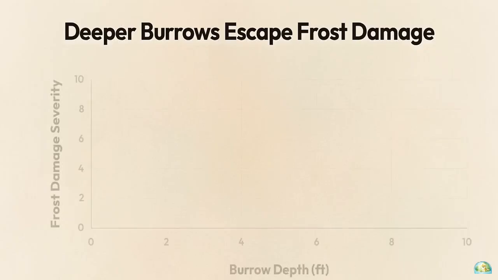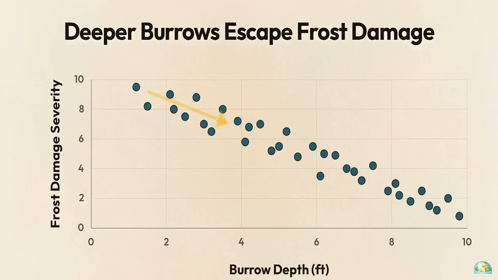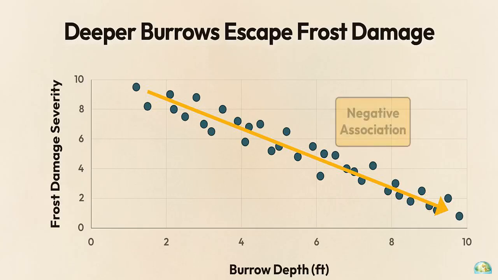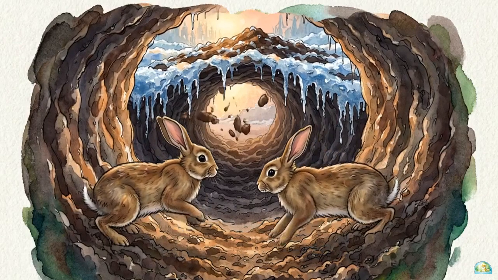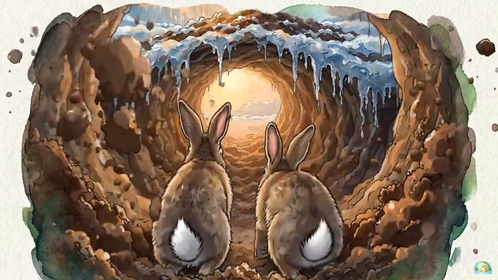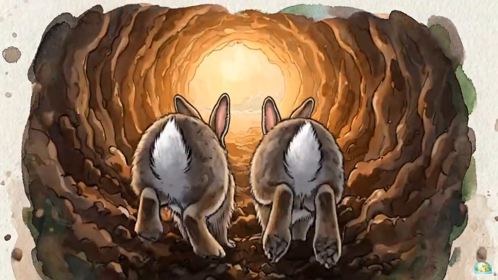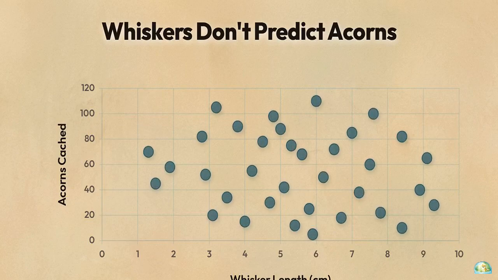The second chart plots a rabbit burrow's depth on the horizontal axis against the severity of frost damage on the vertical. Here, the cloud falls. Deeper burrows pair with less damage, creating a downward trend. This inverse relationship is a negative association. Recognizing this shape gives the young rabbits the exact mathematical proof they need to justify the heavy labor of digging deeper burrows.